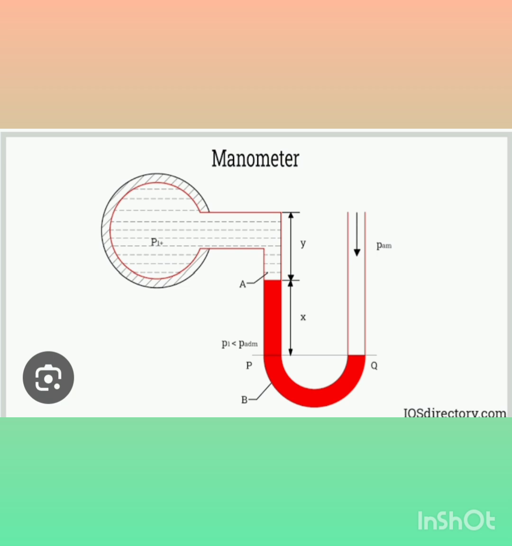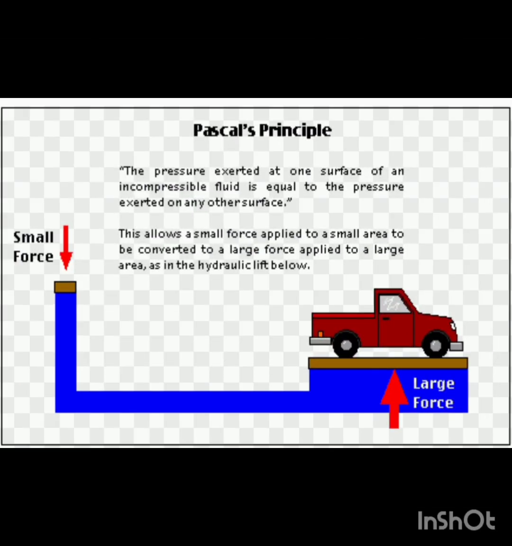Manometer: a known pressure is applied to one end of the manometer tube, and the unknown pressure to be determined is applied to the other end. Pascal's law states that pressure applied to an enclosed fluid will be transmitted without a change in magnitude to every point of the fluid and to the walls of the container.